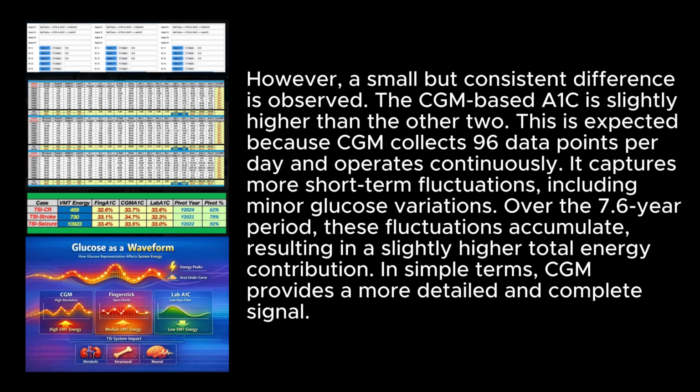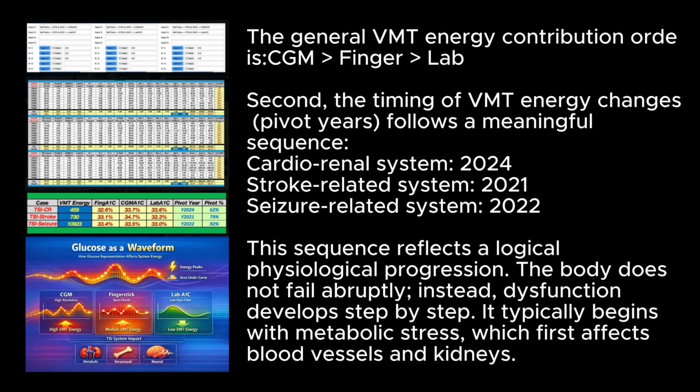This is expected because CGM collects 96 data points per day and operates continuously. It captures more short-term fluctuations, including minor glucose variations. Over the 7.6-year period, these fluctuations accumulate, resulting in a slightly higher total energy contribution. In simple terms, CGM provides a more detailed and complete signal. The general VMT energy contribution order is CGM greater than finger greater than lab.